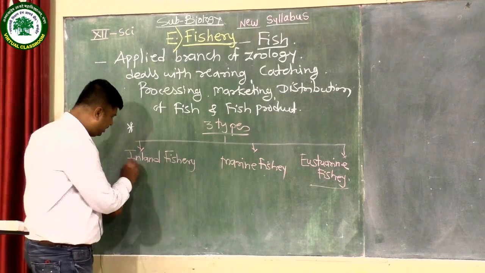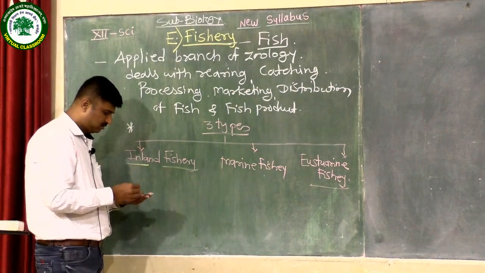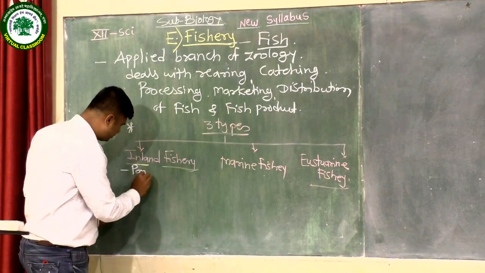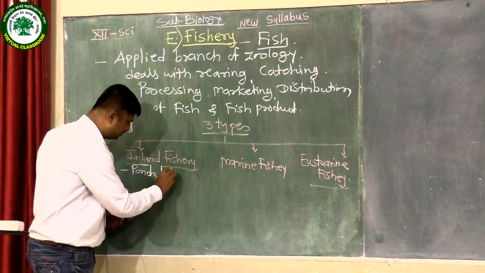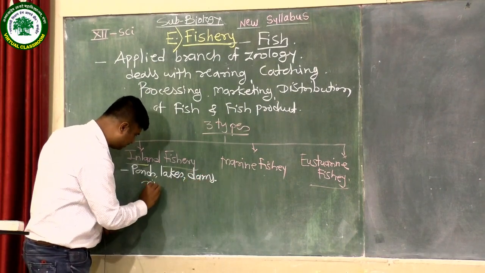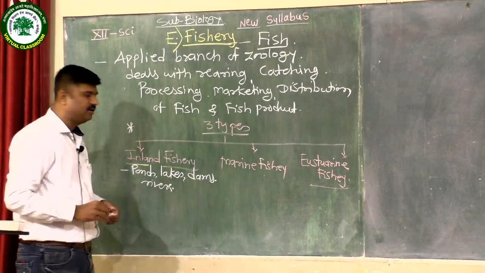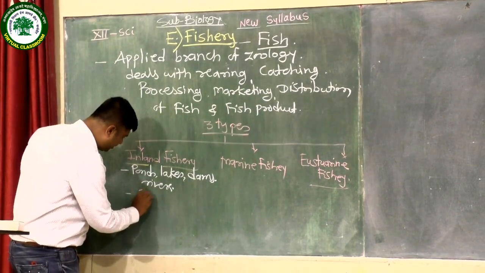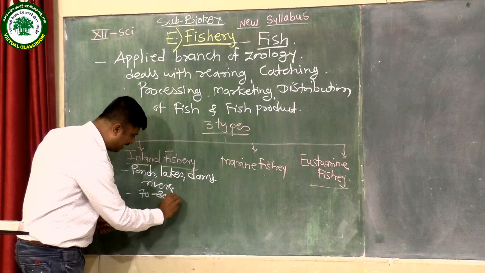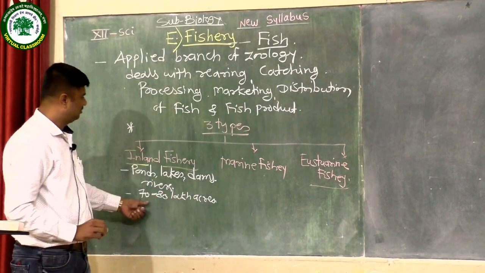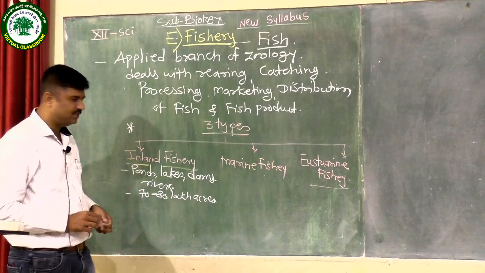Inland fishery includes varieties of water bodies, for example ponds, lakes, dams and rivers. The area of near about 70 to 80 lakh acres is part of this inland fishery.